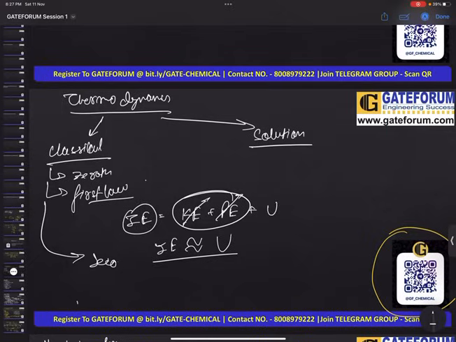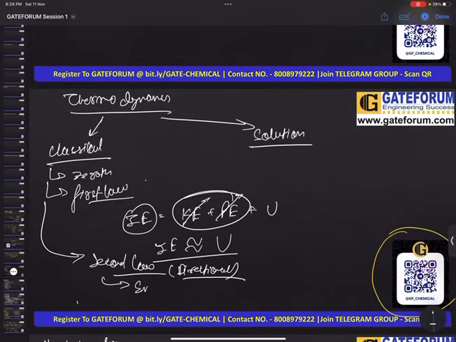Then we will look into the second law, that is your directional law. What is the directional law? The first law just says that heat transfer will occur if there's a temperature difference, for conservation of energy, as the total energy is always conserved. But the first law can never say the direction of the heat transfer. So what the second law does is that it uses the concept of entropy, and it says the direction of the heat transfer. That's why the second law is known as your directional law. So we will look into it, don't be worried.